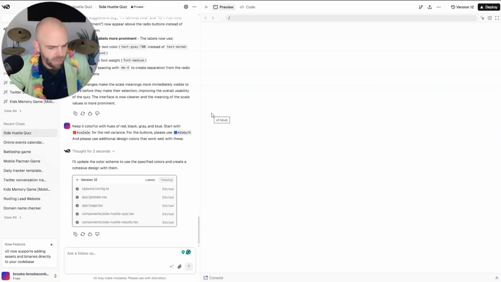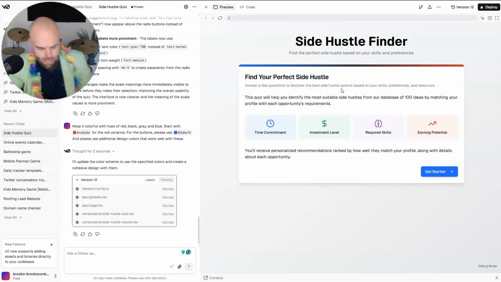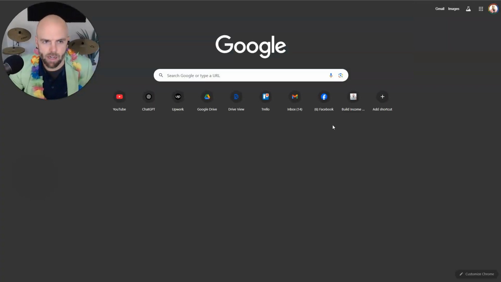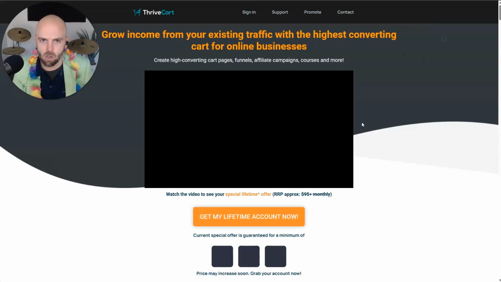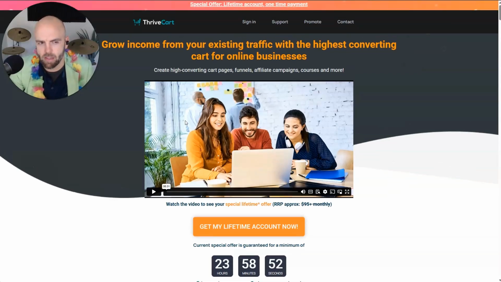So here's where we are, and I've been thinking about how I want the workflow to be. This is a quiz that will be available online once I deploy it, where anyone can access it. And I'm trying to think, if I want to have people pay for this, instead of integrating a payment, what I'm thinking about doing is integrating another tool that I already own, which is called Thrivecart, where I can basically create a landing page there.